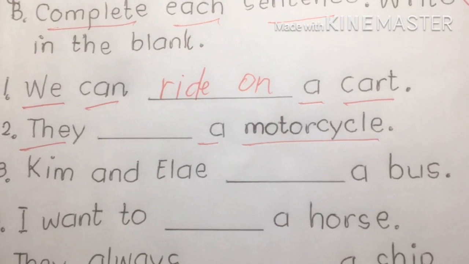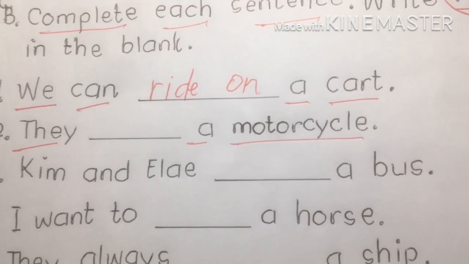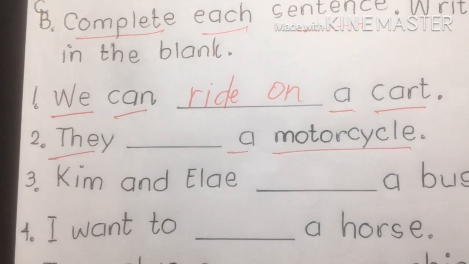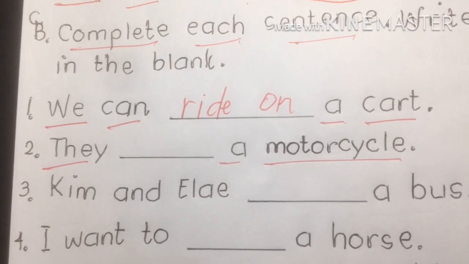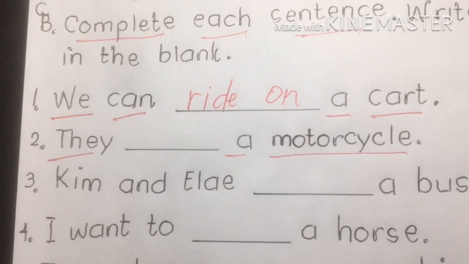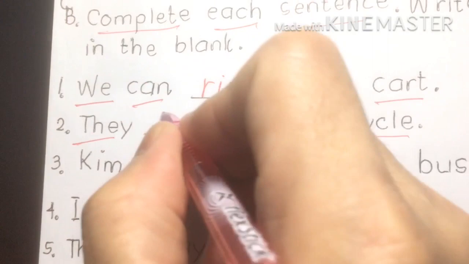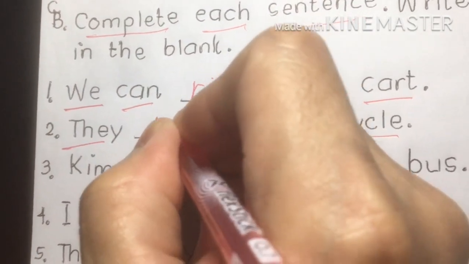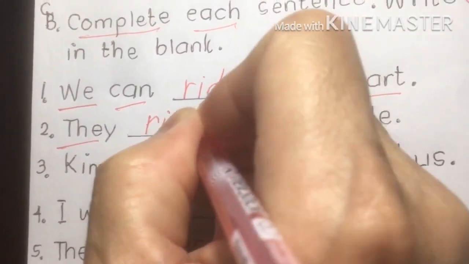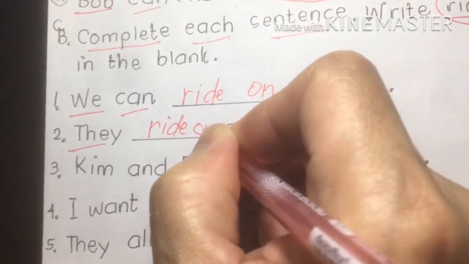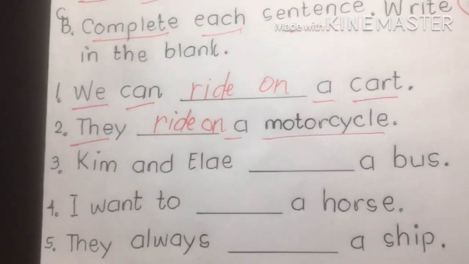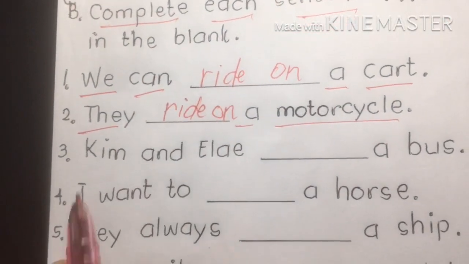Remember, class, a motorcycle is an open vehicle. So we are going to write ride in, ride on. It's your turn. And this is my turn. I am going to write the words ride on a motorcycle.